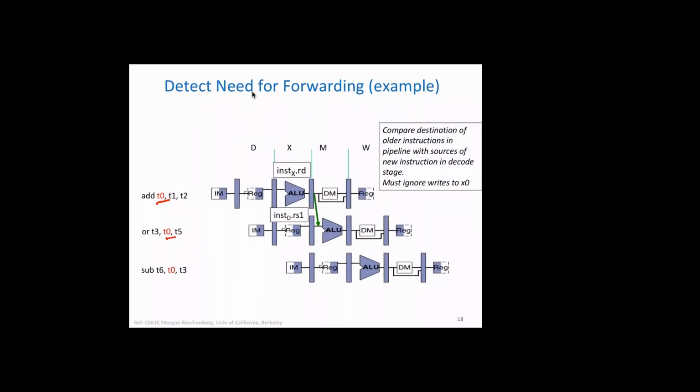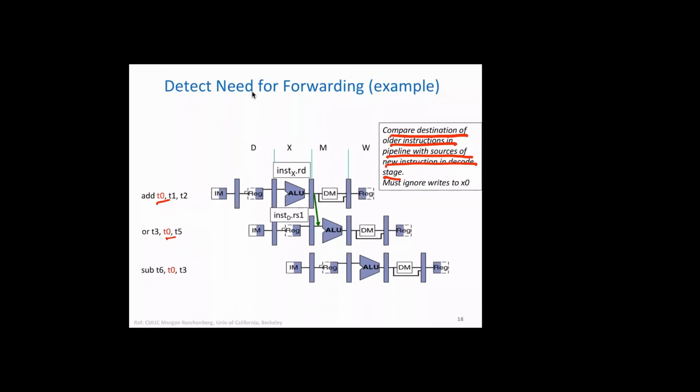If double pumping is used, only for 2 instructions you'll have to check whether the source of the next instruction is getting its value from the destination register of the first instruction. If they are the same, then you enable these signals and enable data forwarding. All right. So its algorithm is simple. I'll compare the destination of the older instruction in the pipeline with the sources of the new instruction in the decode stage.